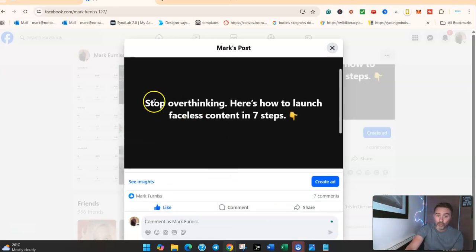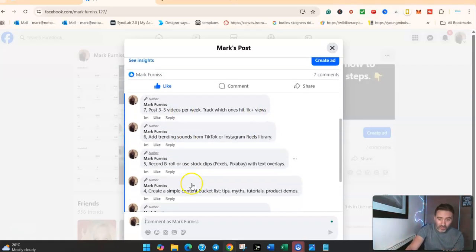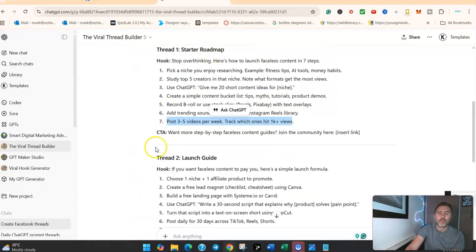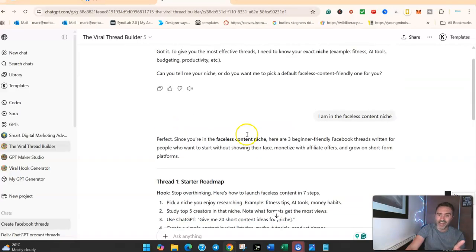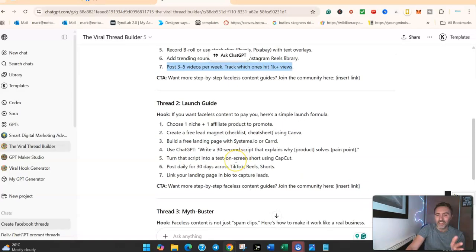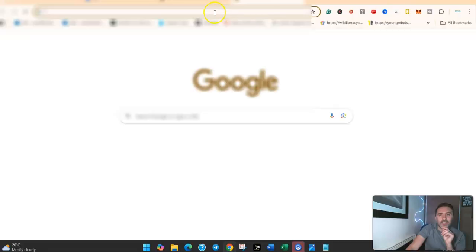So we have got our hook at the top, which is this. We have then got our content, which is all of this, so we're providing value. And then obviously we have got a call to action. Now, if I'd have been smart at the beginning up here, I should have put my affiliate link in here. So I could have told it to put that in. I'll show you that in a second. But let me go ahead and just grab it.